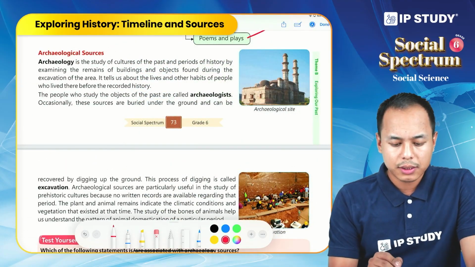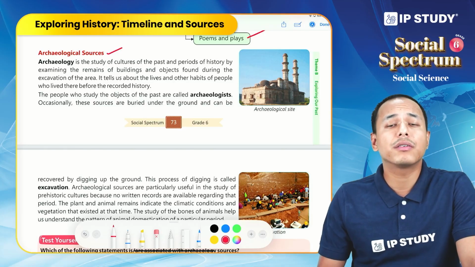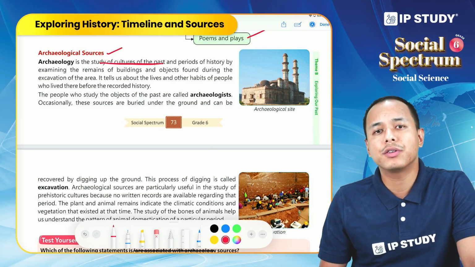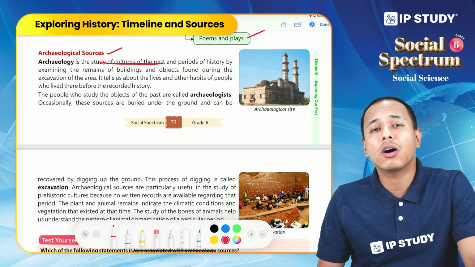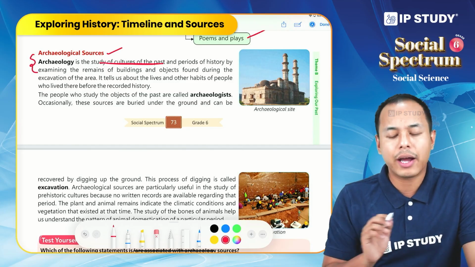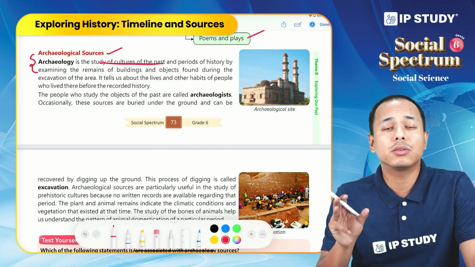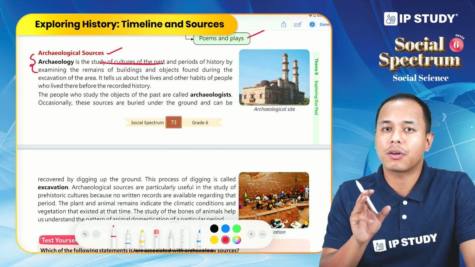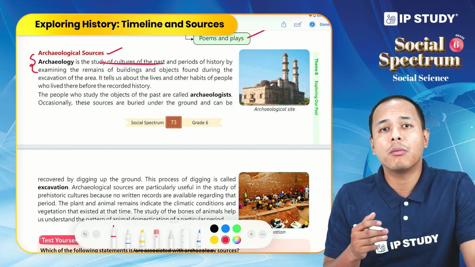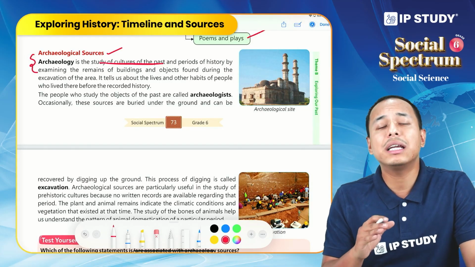Now let us discuss the first source, the archaeological source. Archaeology is the study of the culture of past periods of history by examining the remains of buildings or objects. So archaeology is the study of past cultures, done through examining objects from the past. And why is it important? Because it gives us an idea about the people who lived before and how they lived.